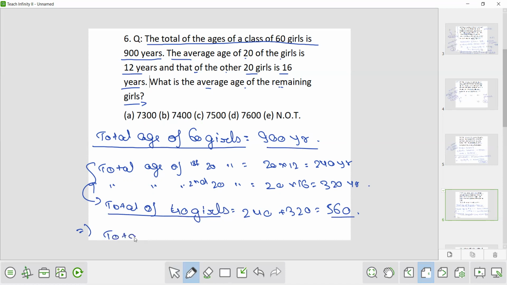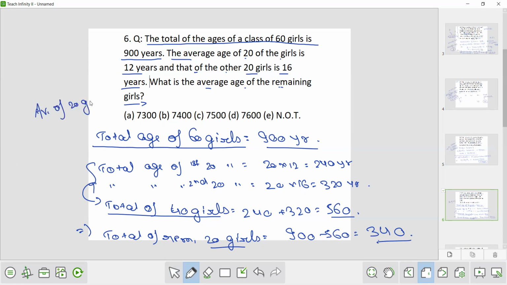So the total of remaining 20 girls is how much? 900 minus 560, that is equal to 340. Now the total of remaining 20 girls is 340. So average of 20 girls is how much? So 340 by 20, that is 17.